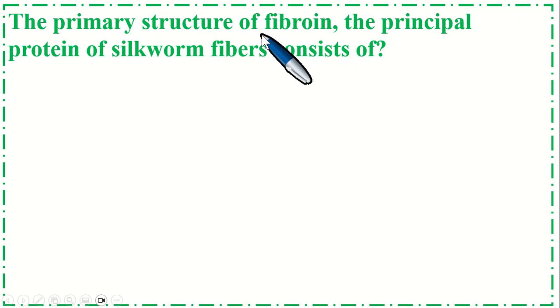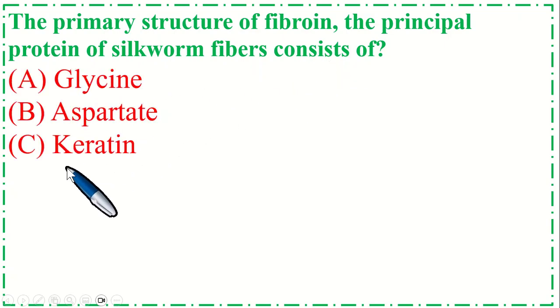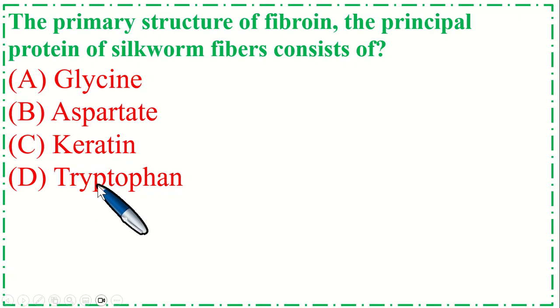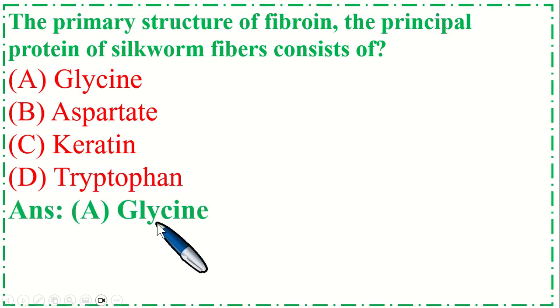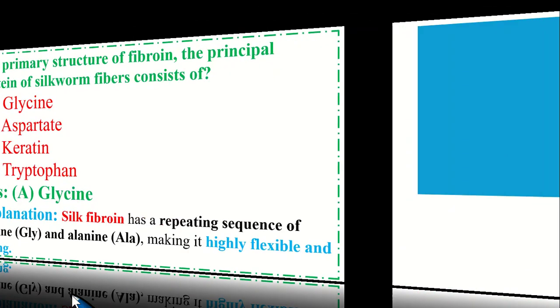The primary structure of fibroin, the principal protein of silkworm fibers, consists of option A glycine, B aspartate, C keratin, and option D tryptophan. So the correct option is A glycine. Silk fibroin has a repeating sequence of glycine and alanine, making it highly flexible and strong.